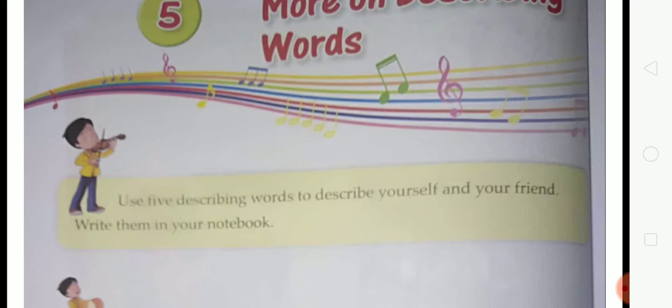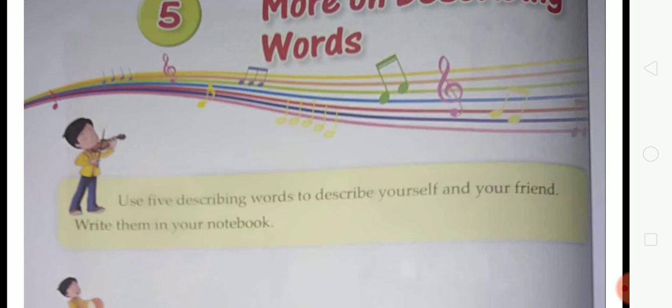You use good for yourself, and here good tells more about yourself. And what word do you use for your friend? You use bad for your friend. Here bad tells something more about your friend Ram.